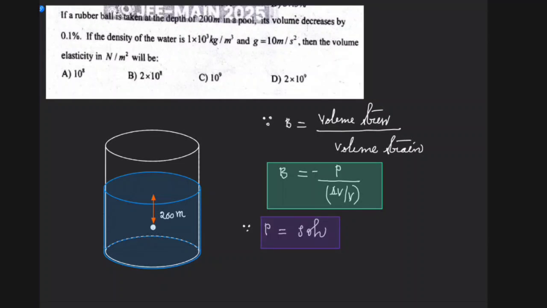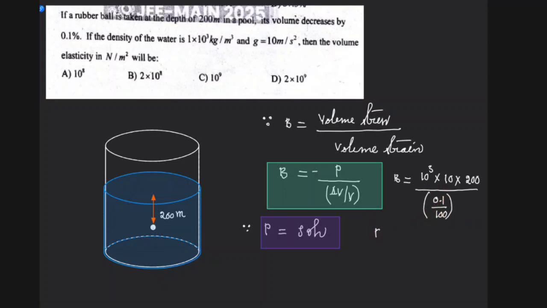So P is equal to rho into g into h. That is the pressure due to this liquid column at this particular point. Therefore you can find the pressure here and substitute. So B is equal to, pressure is rho into g into h. Rho is 10 power 3, g is 10, h is 200, divided by the volume strain, which is 0.1 percent, that is 0.1 by 100.